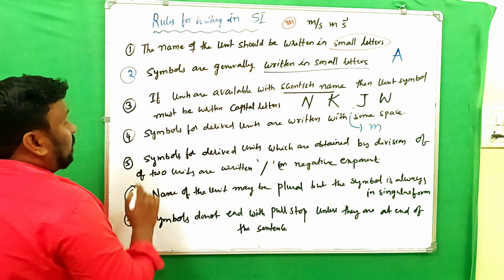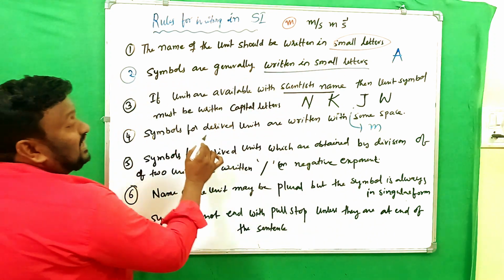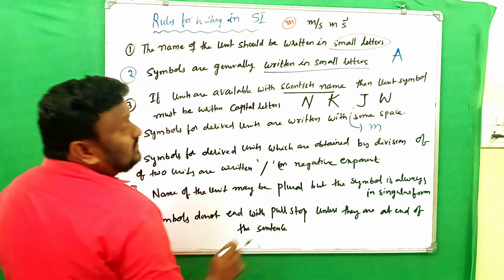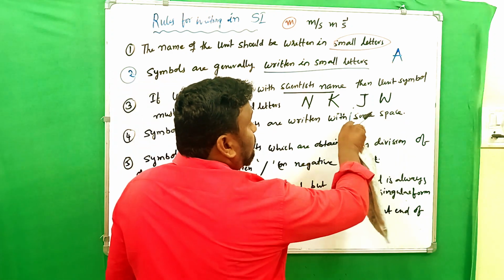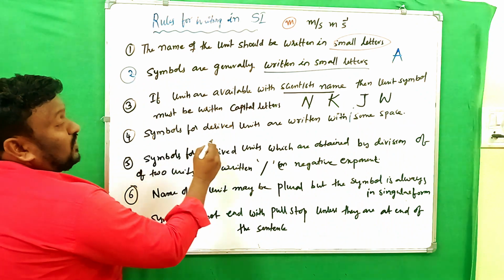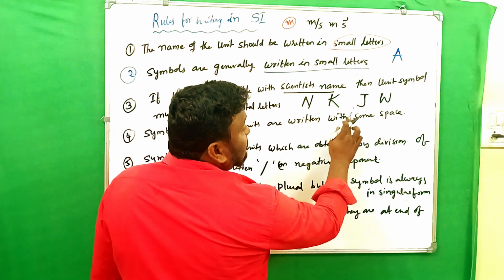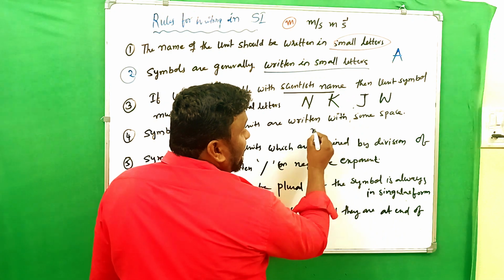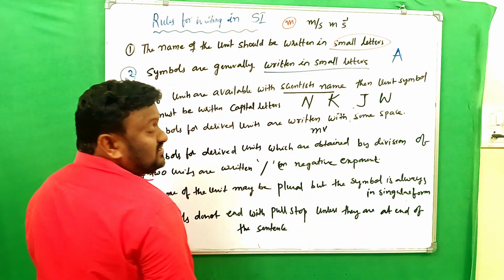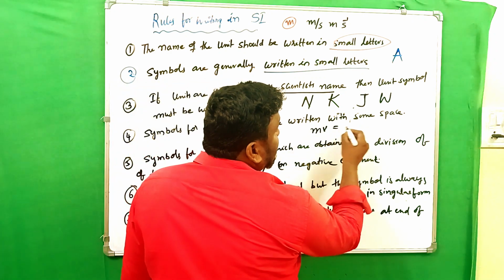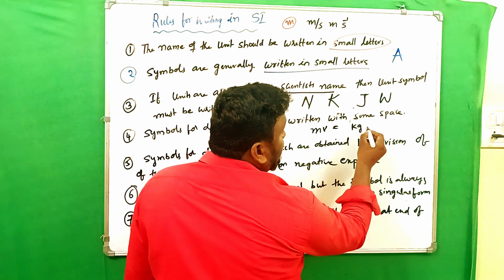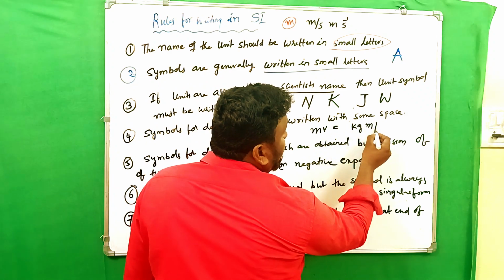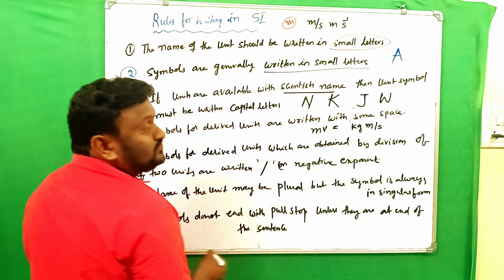Okay. And now fourth one. Symbols for derived units are written with a small space. For example, momentum, mass into velocity, and its unit should be written as kg, small space, meter per second.